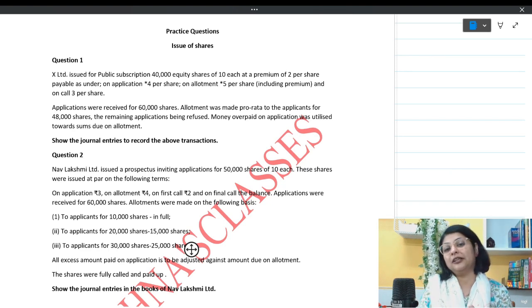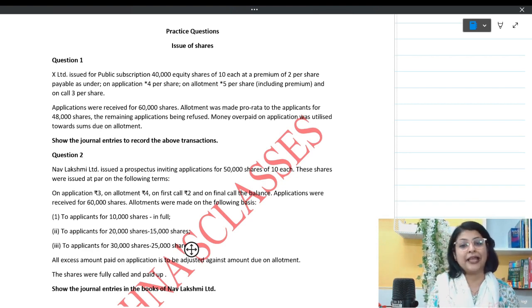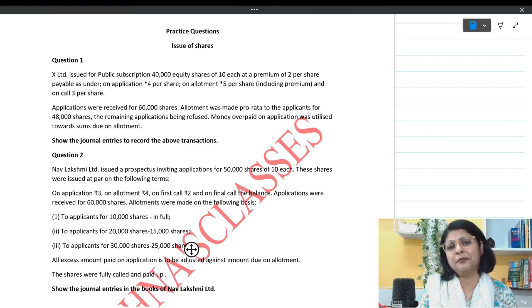Yes, of course, without the table also these kinds of questions are possible, because so many of you must be having this doubt in your mind: can we skip making the table? You can skip making the table, there's no doubt about it, but my personal experience says that when you make the table, things become very easy, and chances of making mistakes are lesser. So invest some time in making the table. Once you have learned the art of making the table, it hardly takes 1.5 minutes. So if by investing 1.5 minutes you are getting the assurance of having your figures correct, why not invest that much time? So we will learn it with the help of the table.